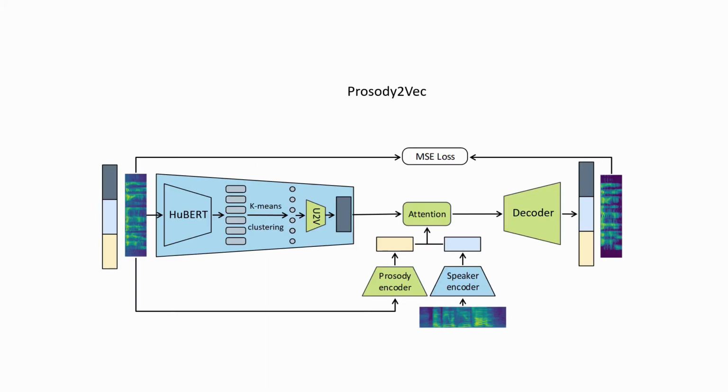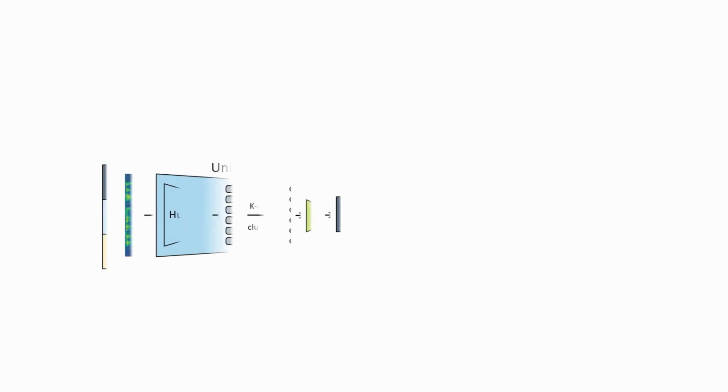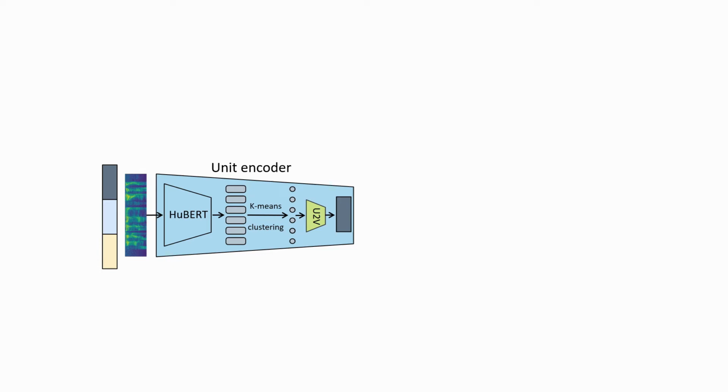In this paper, we propose Prosody2vec, to disentangle emotional prosody representations from speech in an unsupervised fashion, which requires neither emotion labels, nor large-scale labeled speech corpora. Our Prosody2vec model consists of 4 components.